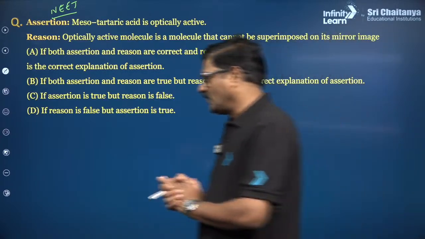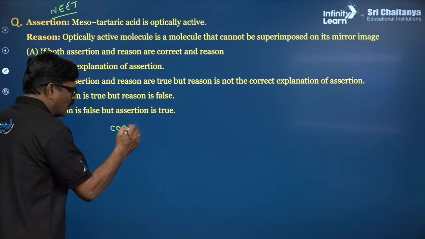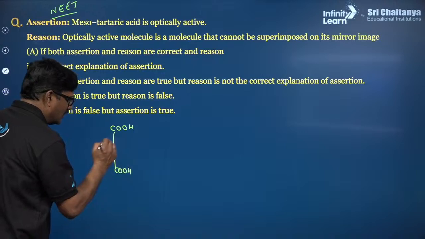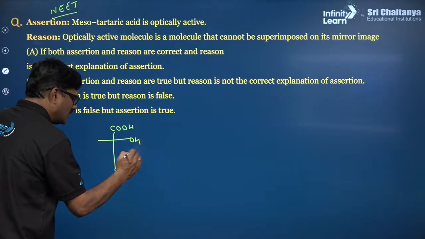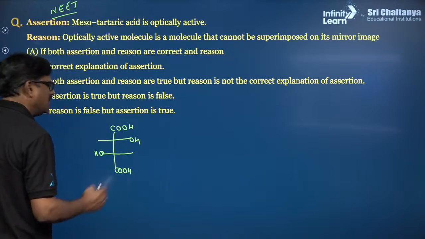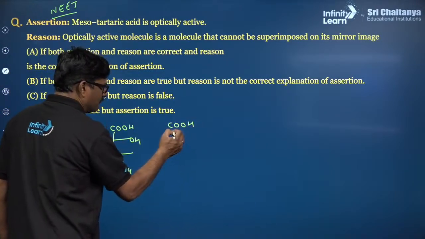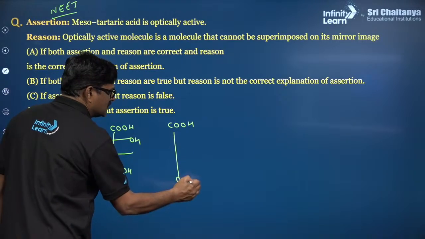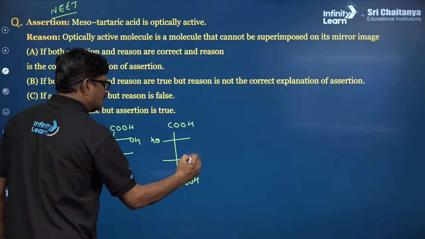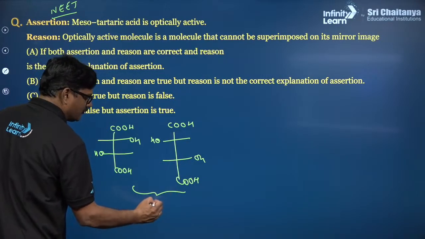Aman Pandey, Faizan. So, this is your tartaric acid: COOH and COOH, with OH over here and OH over here. This may be its enantiomer: COOH and COOH, with OH and OH on the opposite sides. So, these are enantiomers.